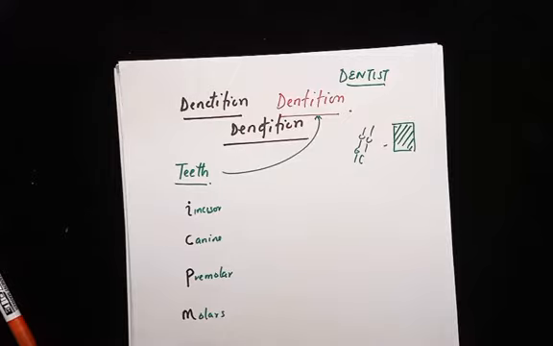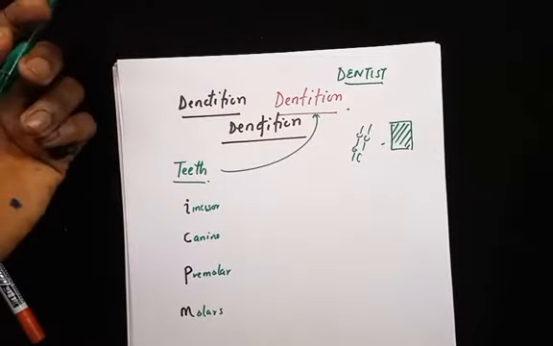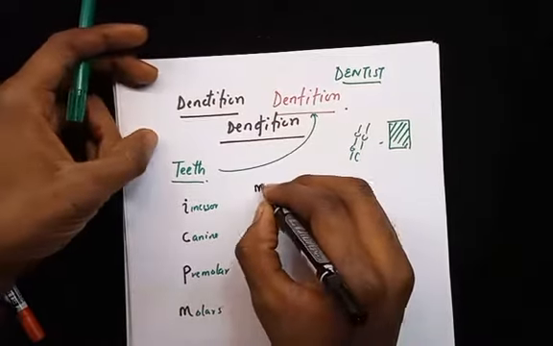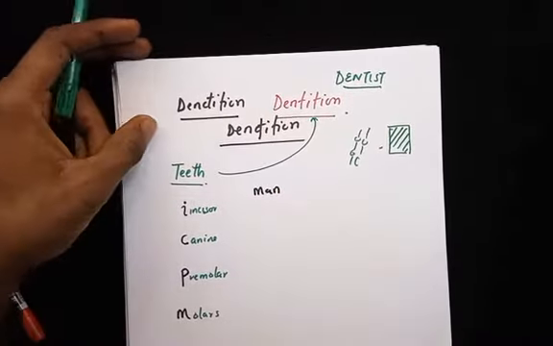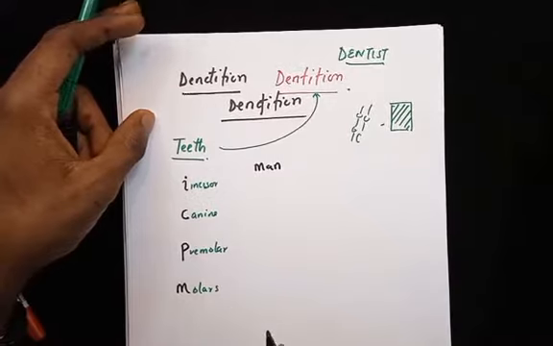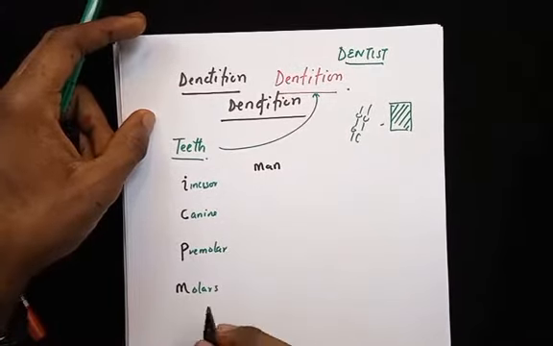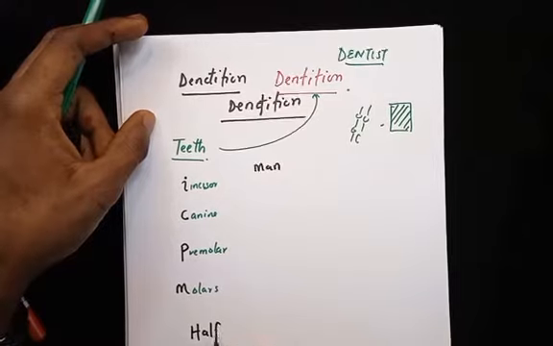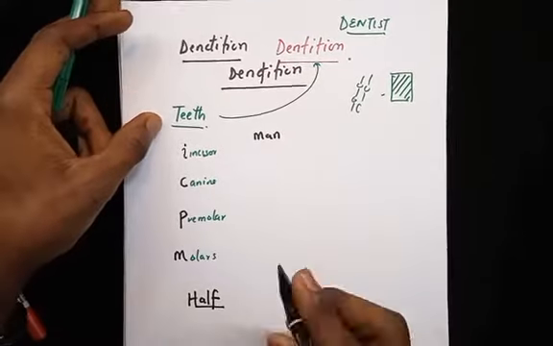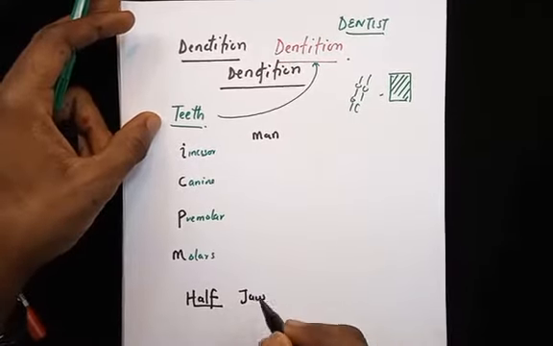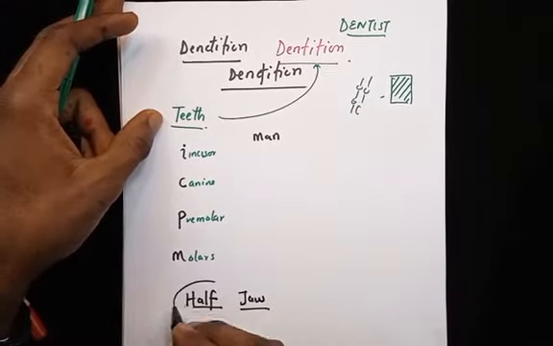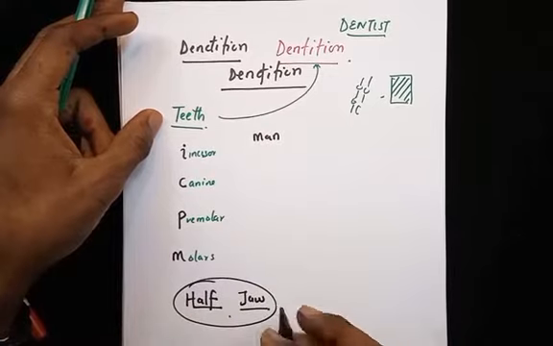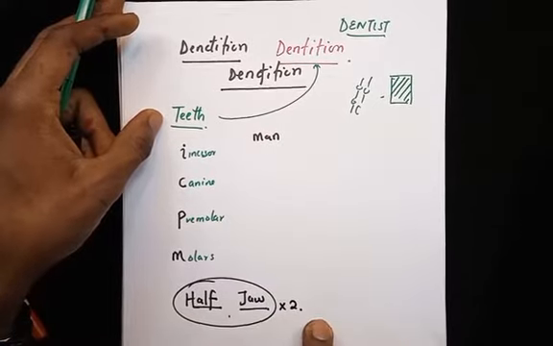Now let's look at the dentition for man. Alright, so man, let's put man here. And it's important for you to know that this dentition is not the arrangement of the whole jaw, but is a representation of half of the jaw. Alright, so from the midline to the extreme left, half of the jaw. This is not the total. So whatever we find here, we have to multiply it by 2 to get the total number of teeth.